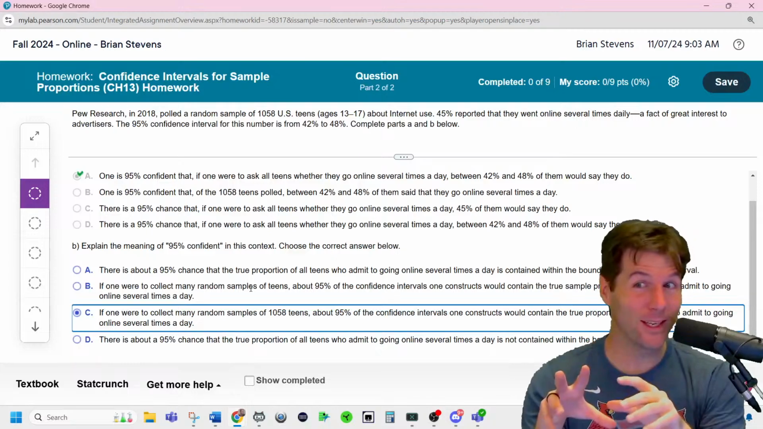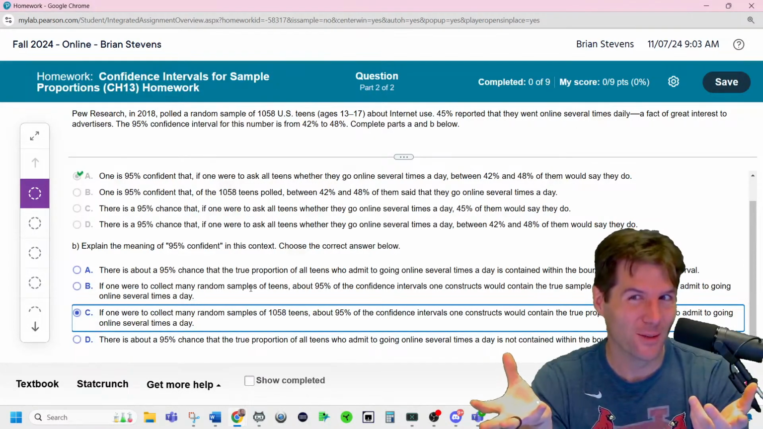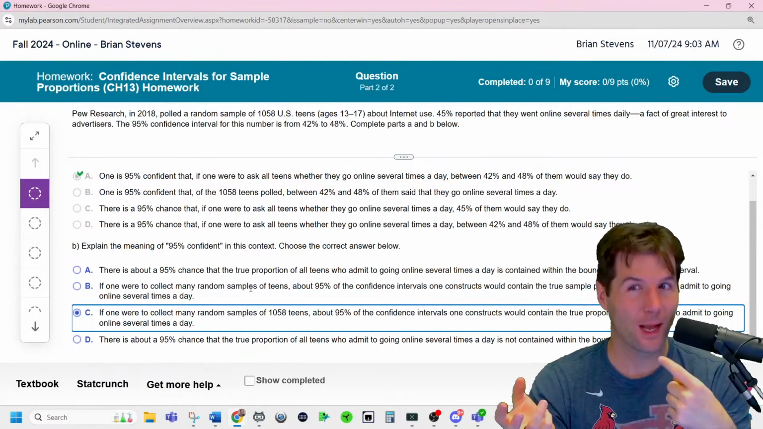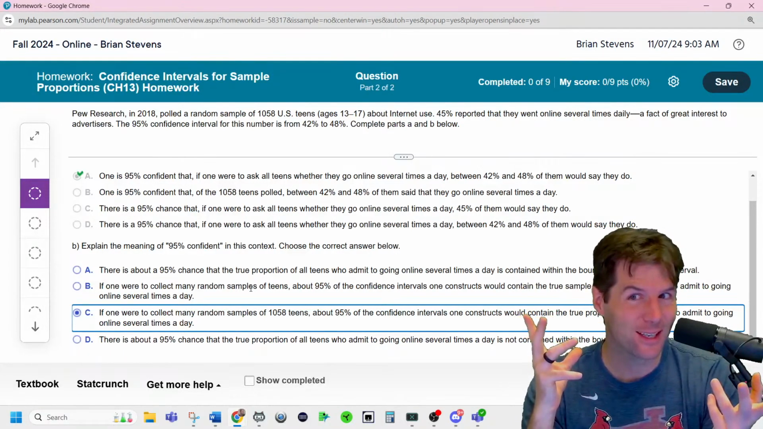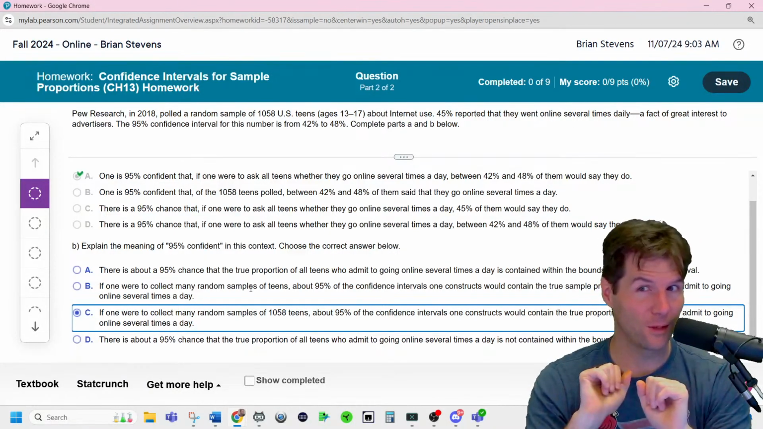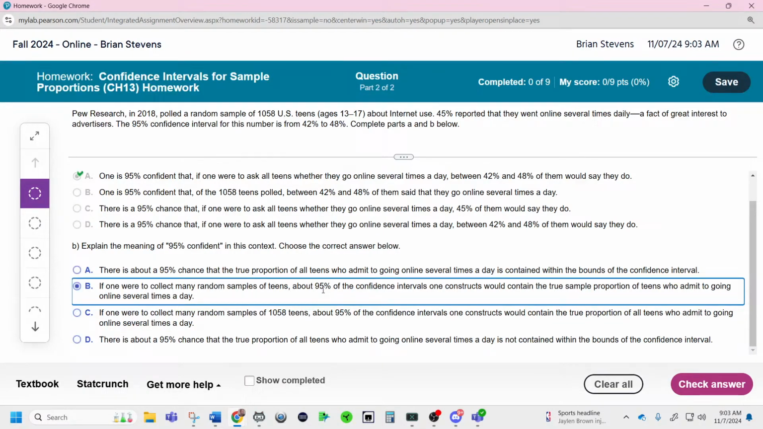It's not that one has a 95% chance, because the lottery ticket, I'm equating it to a lottery ticket, is either a winner or a loser. But if you were to repeatedly buy the lottery tickets that have a 95% chance, 95% of those tickets would win over the long run, law of large numbers. So there is, if one collected many random samples, about 95% of the confidence intervals one constructs would contain the true proportion of teenagers who admit to being online several times a day. What does this one say? What's the difference?